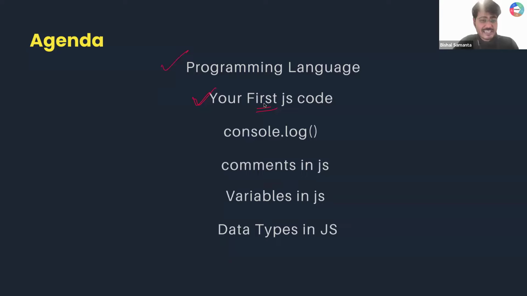We'll start from practical, guys, right? So we're not going to go deep into theory and all. We'll start from super practical. Our first JavaScript code. We'll learn about console.log. Then we'll learn about what is a comment in JavaScript, what is a variable in JavaScript, and what are data types in JavaScript. So these will be the agenda for the session, guys.